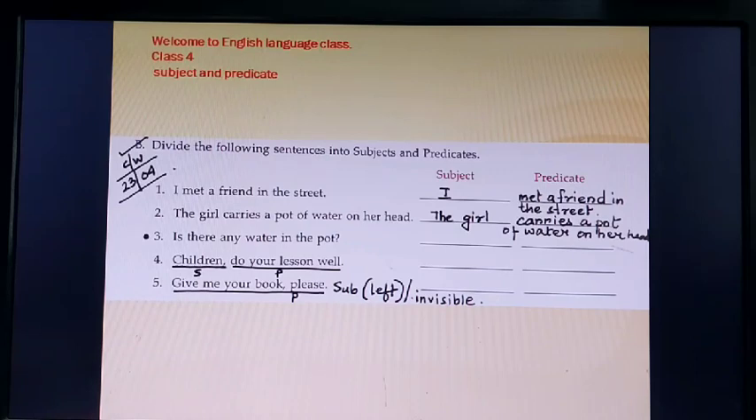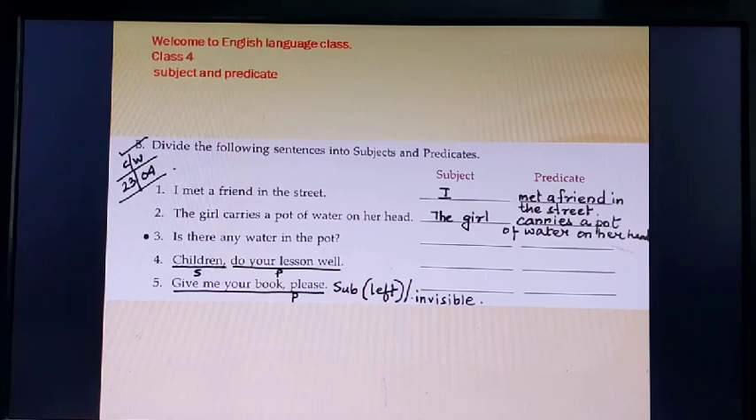So we are keeping the sentence as an interrogative sentence, and then we are rearranging the words to make it easy, and then do the subject and predicate of the sentence. Correct? We'll go with some examples later on. Let's go to number 5. Give me your book, please.